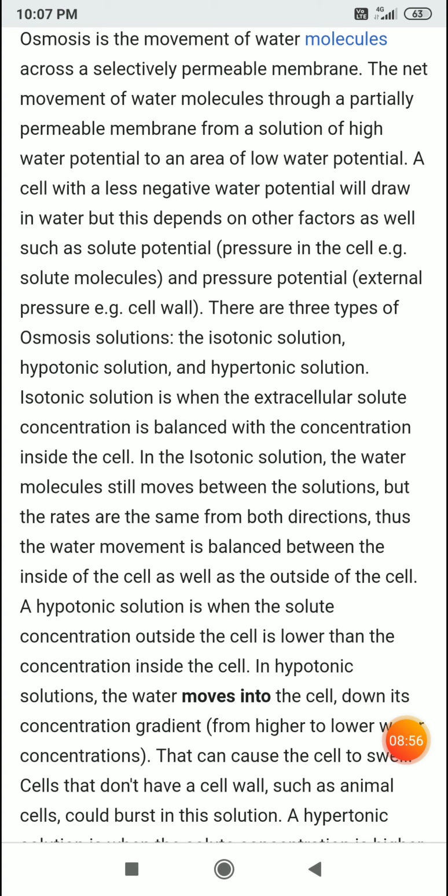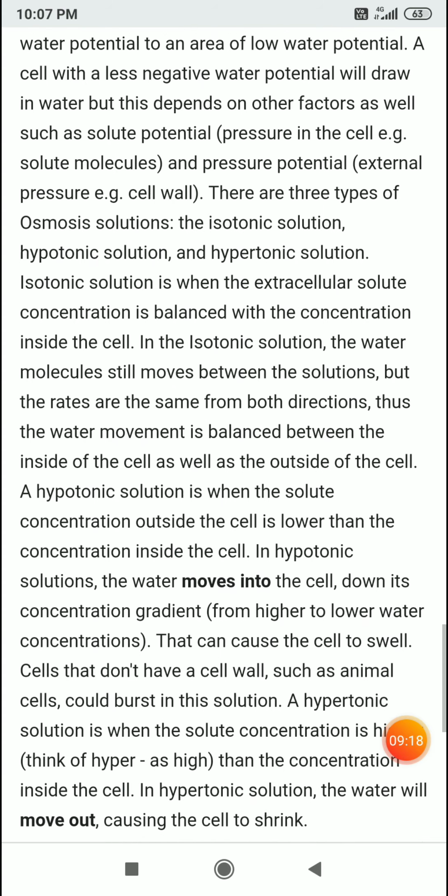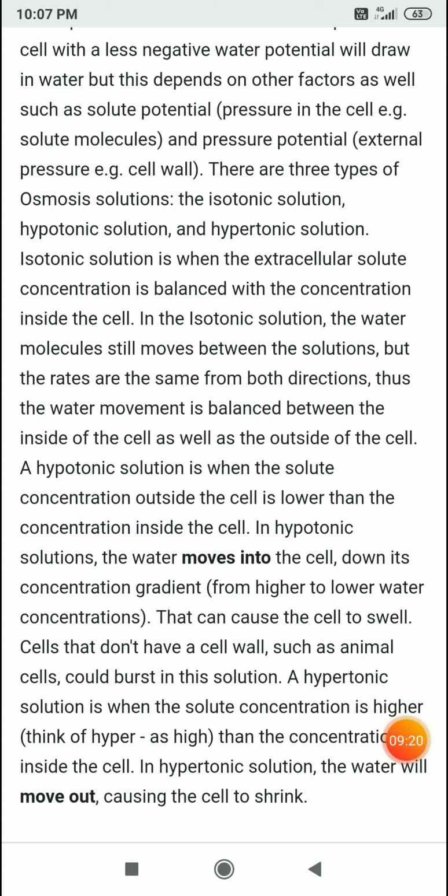Hypotonic solution is when the solute concentration outside the cell is lower than the concentration inside the cell. In a hypotonic solution, the water moves into the cell down its concentration gradient, from higher to lower water concentration, and that can cause the cell to swell.